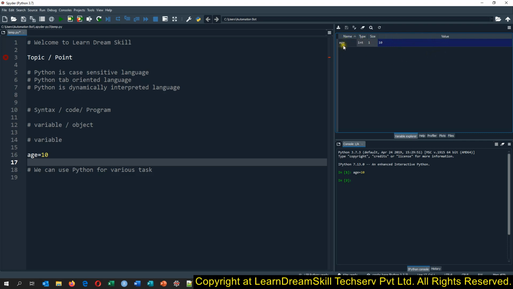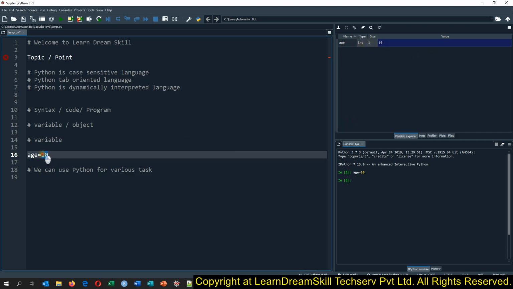And you just see here, the name is age, and the type is integer, size is 1 because we have only one value, and then you see the value we have in this variable. So it is 10.